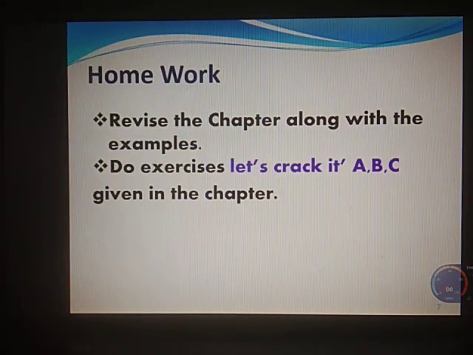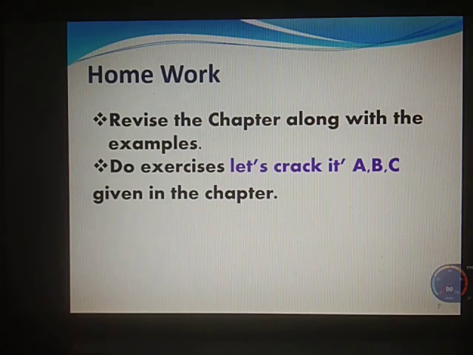So children, go through the chapter thoroughly, go through the examples. Today we learnt about phrases and clauses. Phrases do not give us a complete meaning and do not consist of a verb and a subject, whereas a clause consists of a subject and a finite verb. Clauses may be dependent or independent: independent when it gives a complete meaning by itself, and dependent when it depends on the main clause. In phrases we learned there are three types: noun, adjective and adverb.